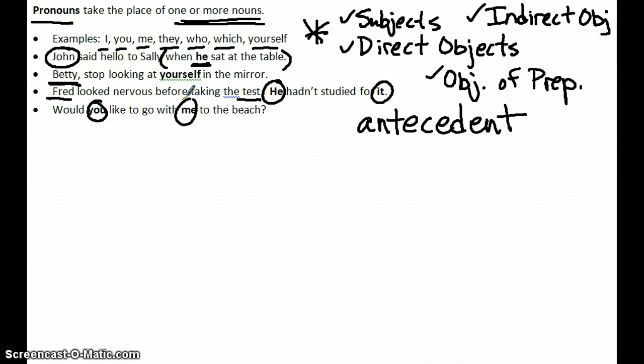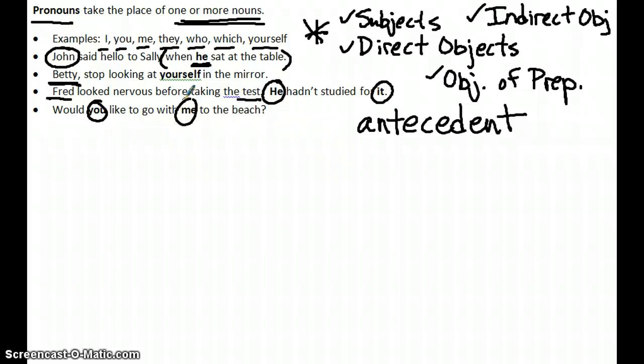It's only that in the context of the conversation or the writing, you might not see those names, those antecedents. It's understood that if I ask my friend, "Would you like to go with me to the beach?" the "you" I'm speaking about is that specific friend that I'm addressing. And the "me" is myself.